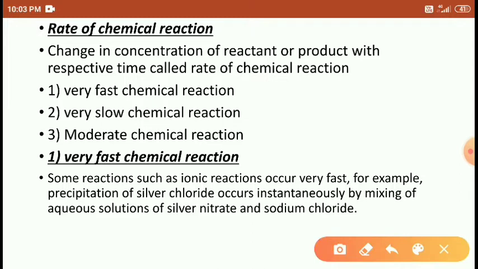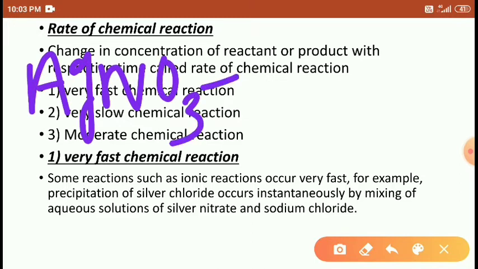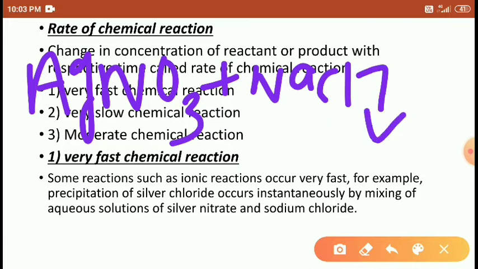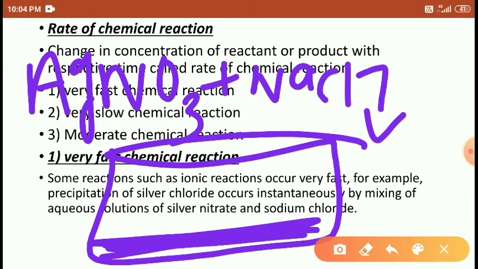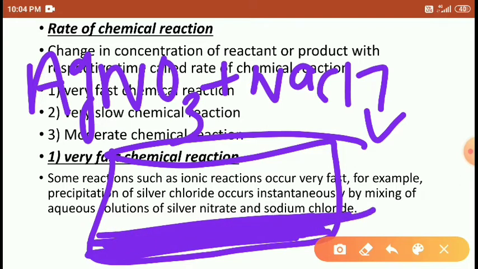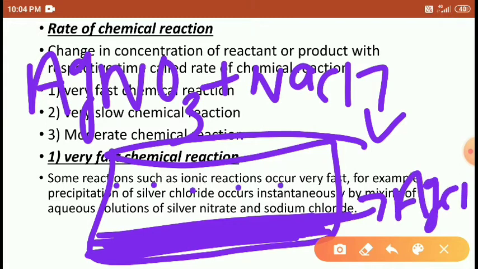When we use silver nitrate, AgNO3, and sodium chloride, both are mixed with each other. During the mixing, a precipitate of AgCl forms here, and the other remains in liquid form.